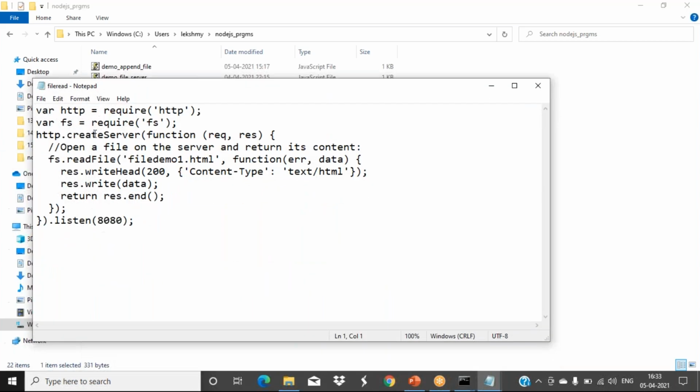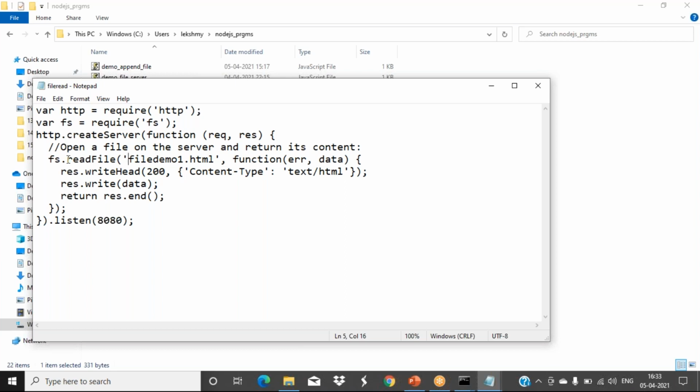So this is for reading. The normal one, http, we have included there. Now, extra for the file system, the module we want is the fs module, and that is also included. Creating the server using that function. Now here what we have to do is read a file. An existing file is already there. This is the file, demo1.html. That file's content is what I am reading now.